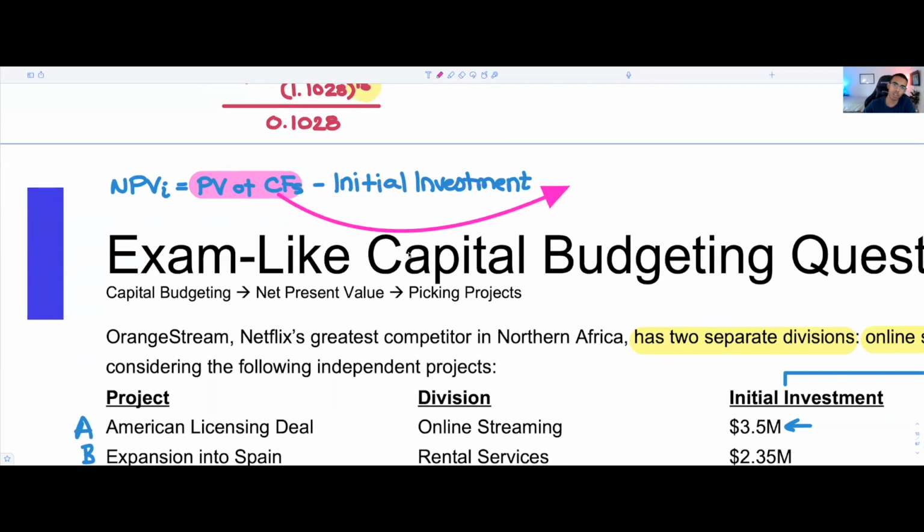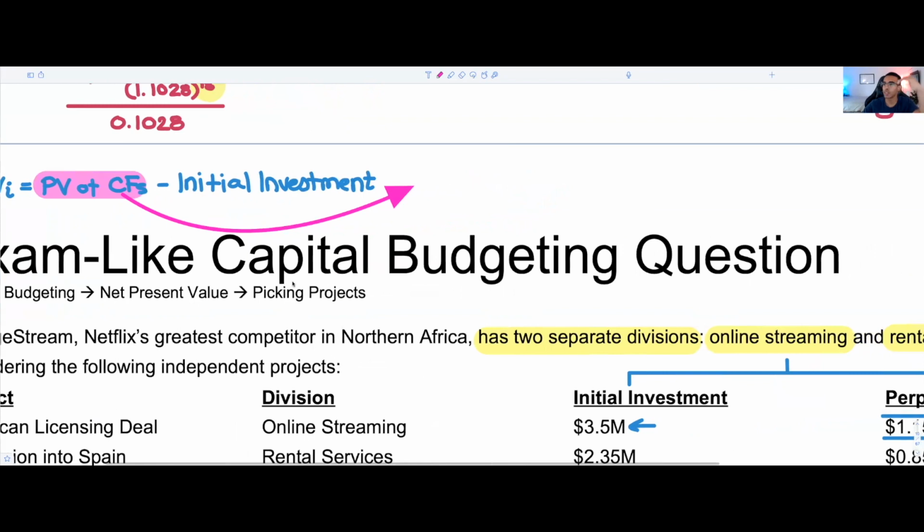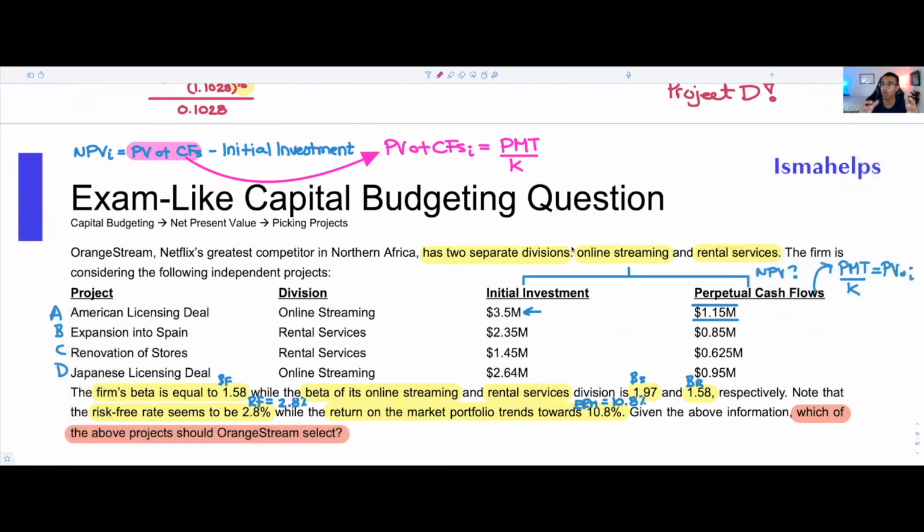Okay, so at the top, you always want to have a structure in mind. The reason why we're going to write this formula here: the present value of cash flows, call it I, will be equal to the payment for a given project divided by K, because this is a perpetuity formula. We're going to have to do that for every single one of the projects, right?